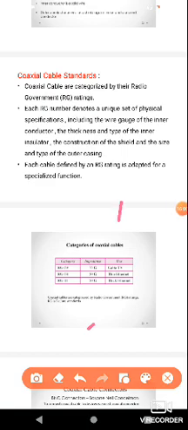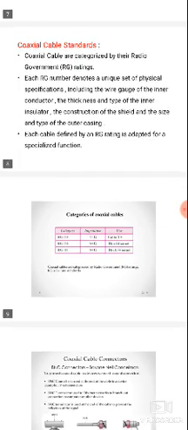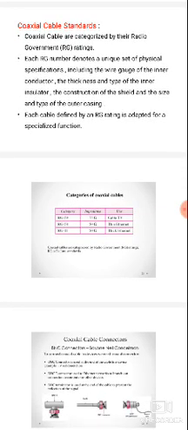The different RG levels are used for a unique set of physical specifications, including the wire gauge of the inner conductor, the thickness of the inner insulator, the construction of the shield, and the size of the outer casing. Each cable's RG rating is adapted for a specialized function.